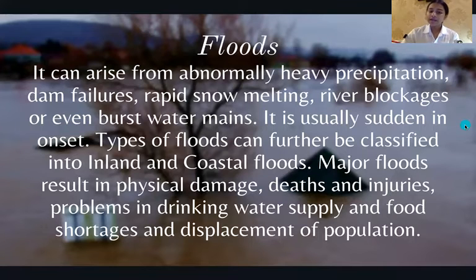Floods. They can arise from abnormal heavy precipitation, dam failures, rapid snow melting, river blockages, or even burst water mains. They are usually sudden in onset. Major floods result in physical damage, death, and injuries, problems in drinking water supply and food shortages, and displacement of population.